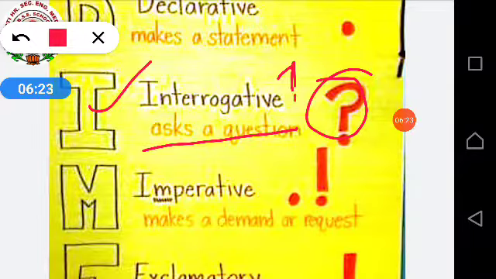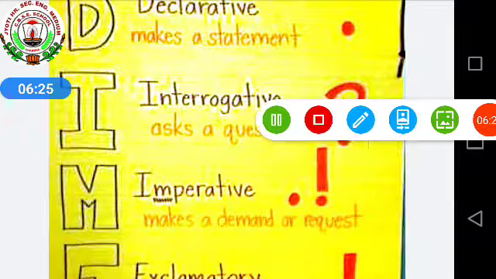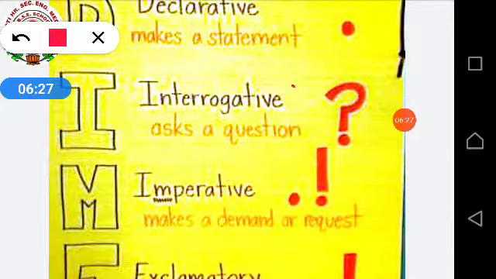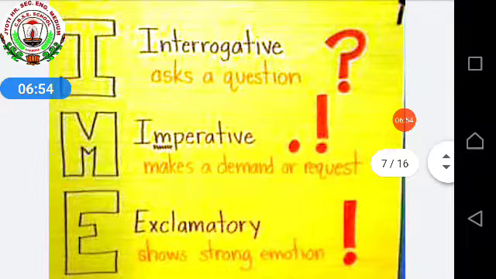It is necessary to put a question mark in an interrogative sentence. It's very important to put a question mark when you are asking questions. Without a question mark, your sentence will be termed as wrong and you will not get any marks. So, whenever you are asking a question and whenever the sentence is an interrogative sentence, you have to put a question mark. Clear? Next, imperative sentence.